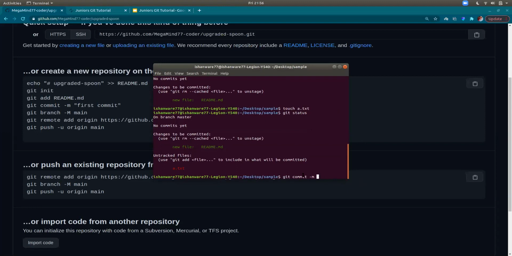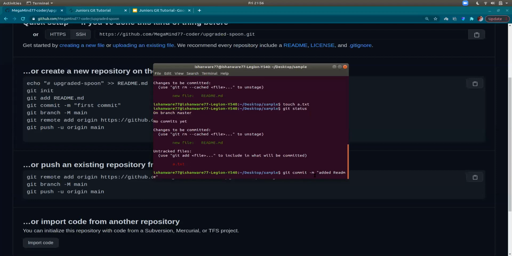So in a commit, we add something called a message, which tells us what the commit is about. A commit's message should be meaningful. It should essentially summarize what changes you have made. So I could just say git commit -m. The -m flag tells Git that we are subsequently writing a message which is part of the commit. I can say "added readme",